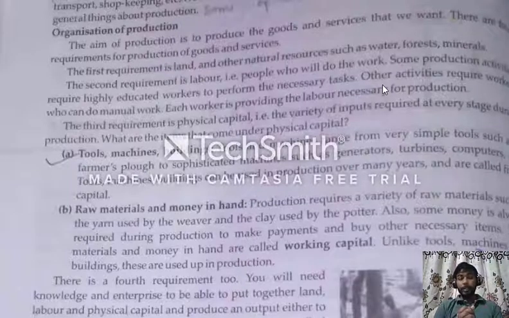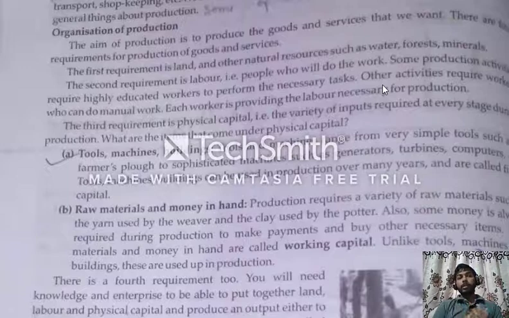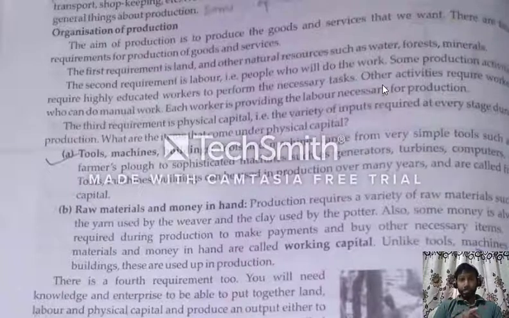Some will do clerical work. Then there should be a manager and an assistant manager. Their work is different according to their education.